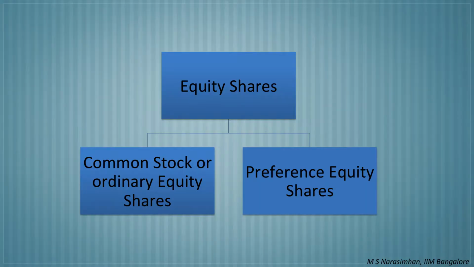There are two types of equity securities: common stock or ordinary equity shares, and the next one is the preference equity shares. Common stockholders are the residual owners. While the risk is high when the firm is not doing well, they earn a high return when the firm is doing well. Equity shareholders get periodic dividend for their investments if the company is earning adequate profit. But it is not mandatory for the company to pay dividend even if the company is earning profit.